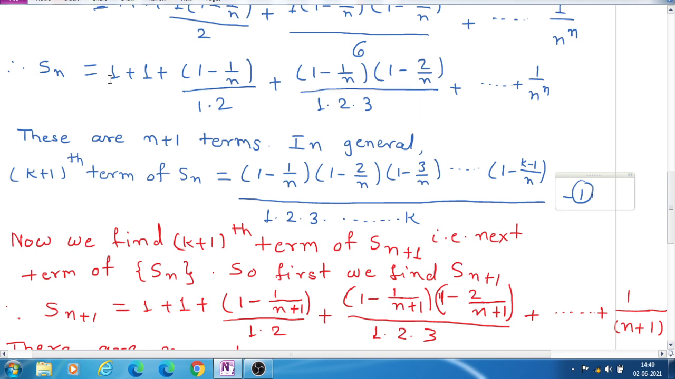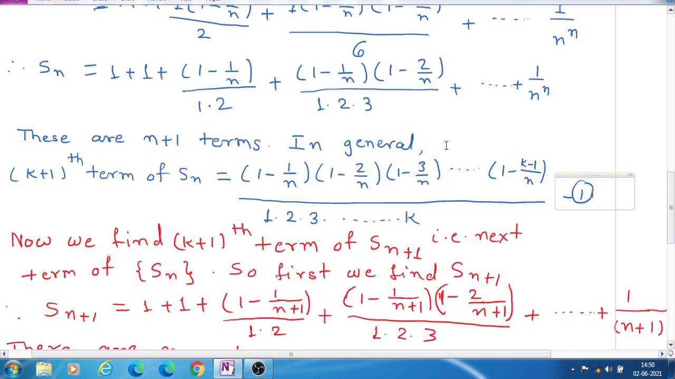So, this is the nth term of the sequence and it contains n plus 1 terms. Here the first two terms are 1 plus 1. So, counting from this 1, there are a total of n terms, and counting this 1, the total number of terms becomes n plus 1 terms. So, this is Sn, that means the nth term of the given sequence.